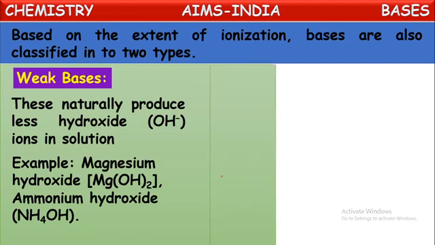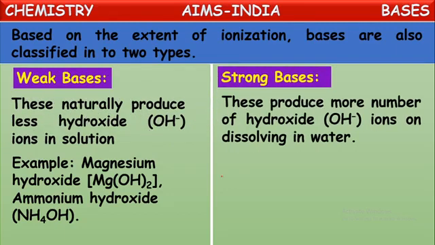The other kind of bases are strong bases. Strong bases produce more hydroxide ions on dissolving into water. That means the bases which ionize in the most quantity, or which ionize completely, are called strong bases. Suppose we take 1000 molecules of a base and dissolve them into water, and almost all the molecules, around 900 or more, split into respective positive and negative ions. Then that kind of base is called a strong base.